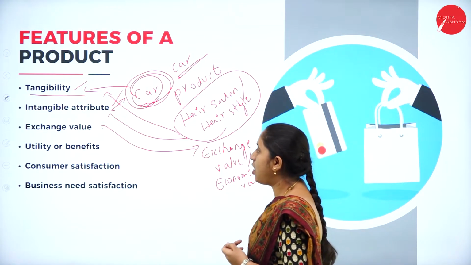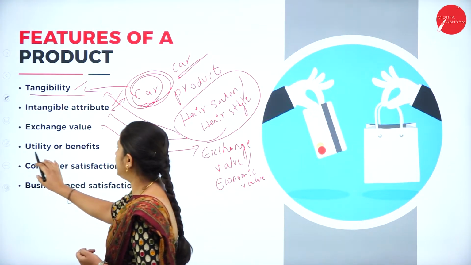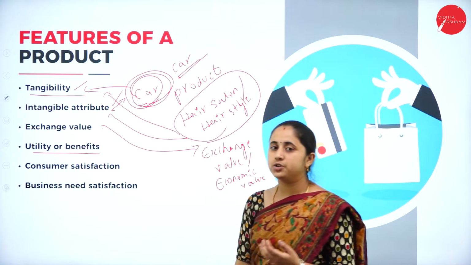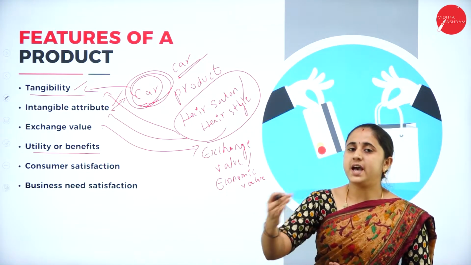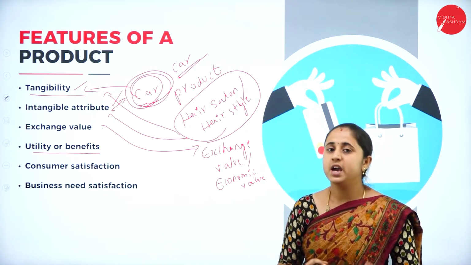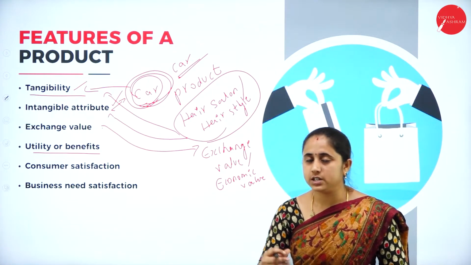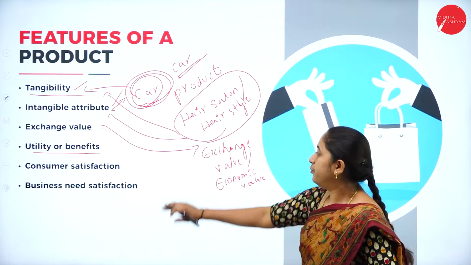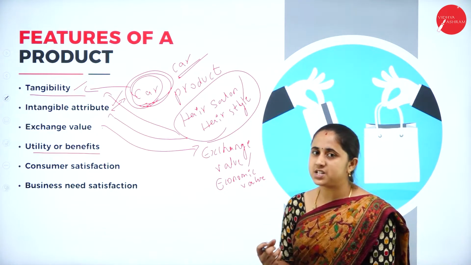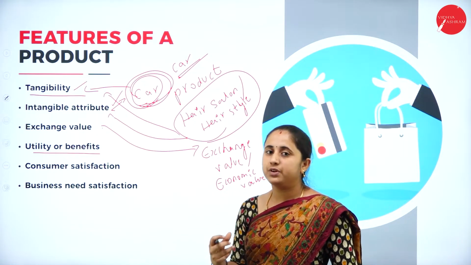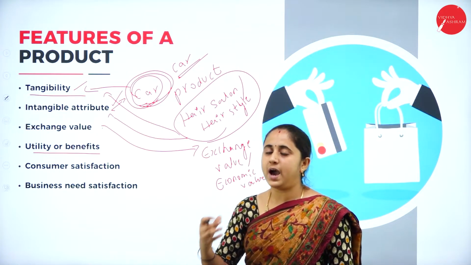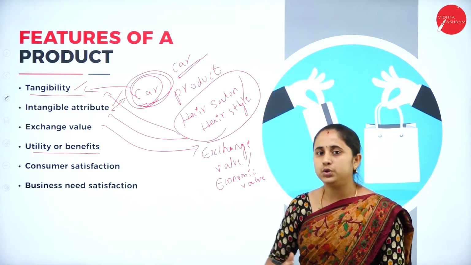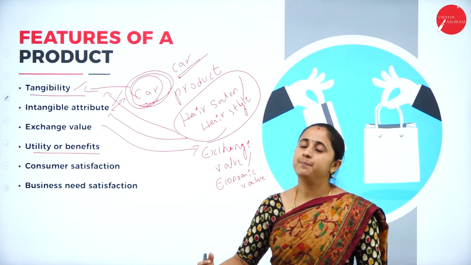Next, utility or benefits. Utility or benefits means your product should have the ability to satisfy the customer. It should have some benefits to the customer. The final user who is going to purchase your product should benefit from your product. So it should have some benefits, utility or usefulness for the buyers.